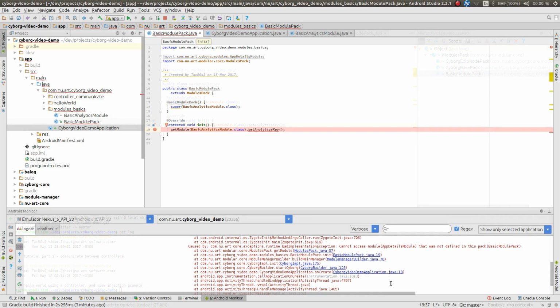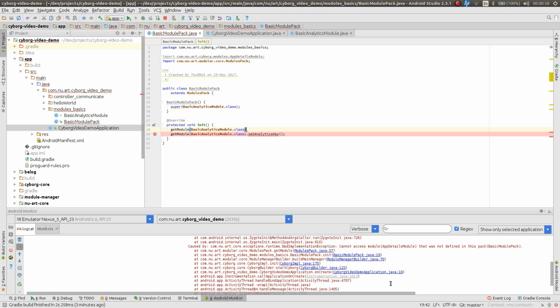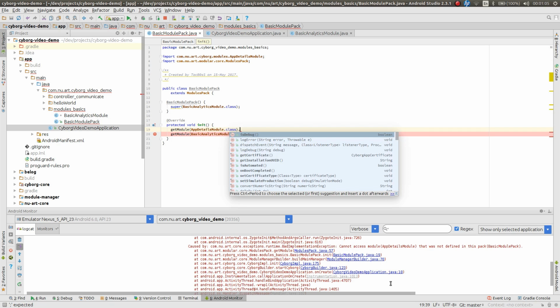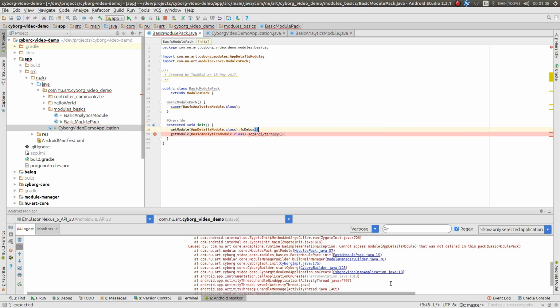And Cyborg has an API to distinguish between production and debug versions, and it is hidden in the app details module. So let's get that module as well. It's called the AppDetailsModule, and it has a method called isDebug. And yep, create that. And we'll have to distinguish: if it's debug, we would like to have the debug key.